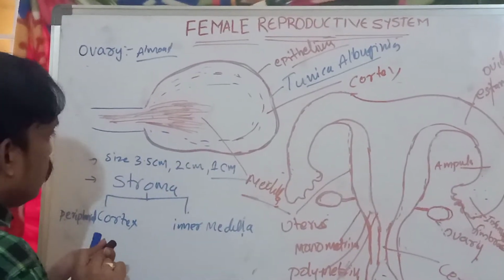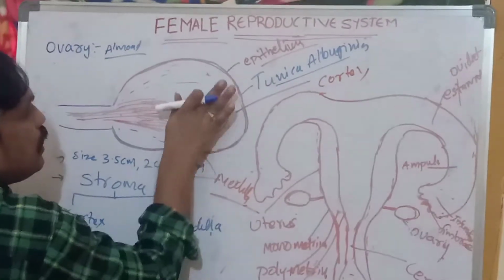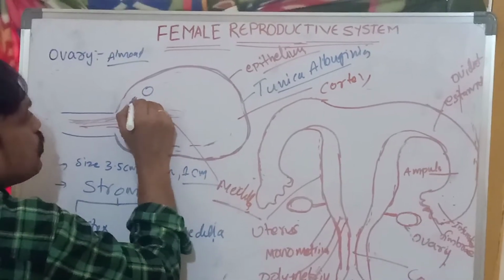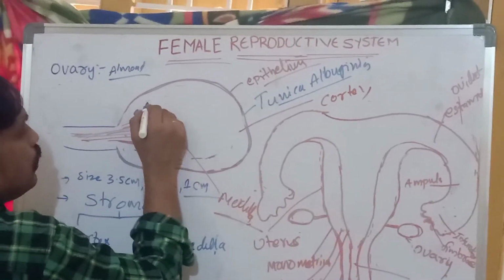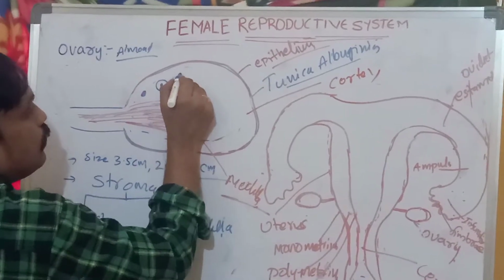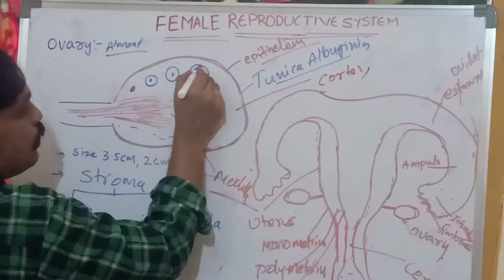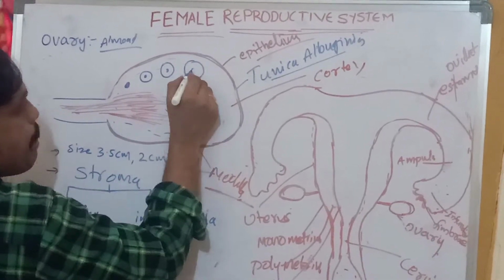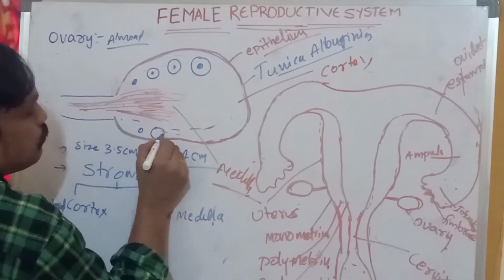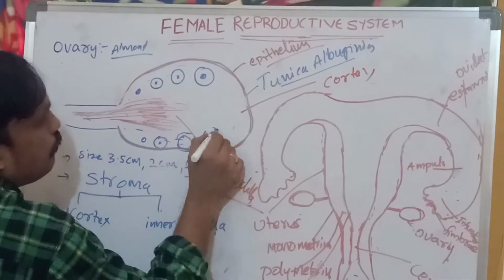In the outer region, very important, the cortex region, we will observe follicles: primary follicles, secondary follicles, and tertiary follicles.